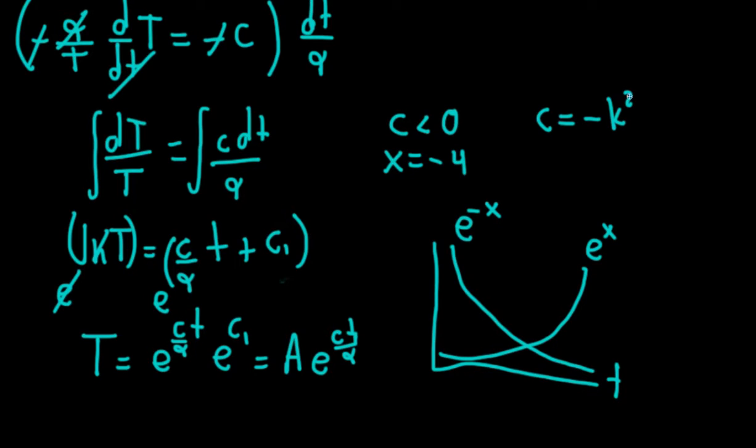Well, because if it's a number and it's squared, I'm pretty sure that it's a positive number, unless it's imaginary numbers, but we are not dealing with imaginary numbers right now. So k squared is something positive, and with this minus sign, it's something negative. So t is equal to a times e to the minus k squared times t over alpha. And that's it.